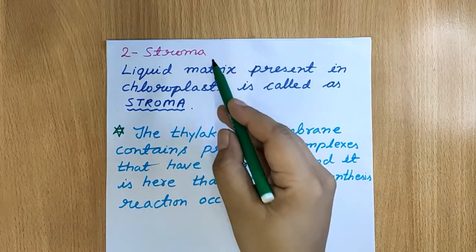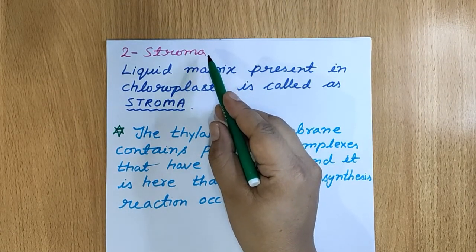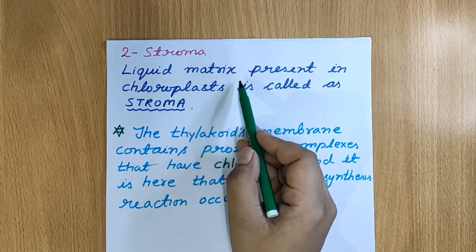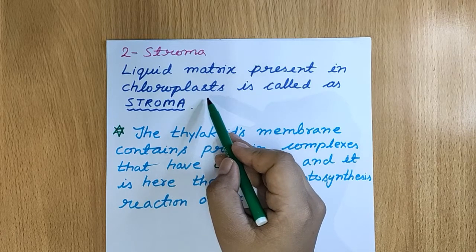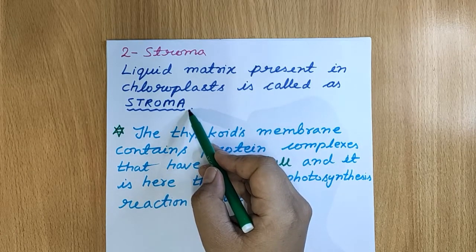Now covering the second part of chloroplast, that is stroma. What is stroma? The liquid matrix which is present inside chloroplast is called stroma. So the liquid portion present inside chloroplast is stroma.